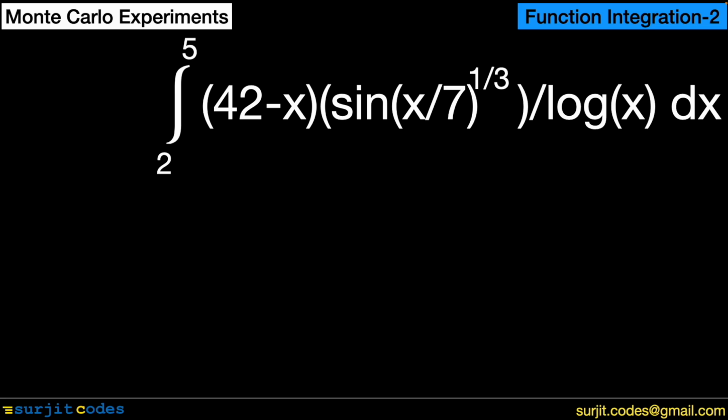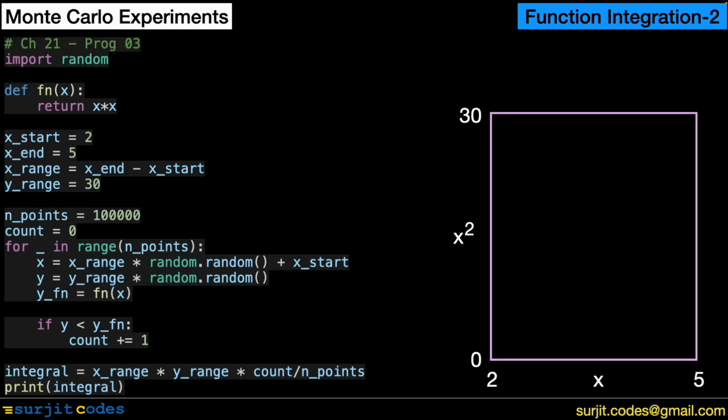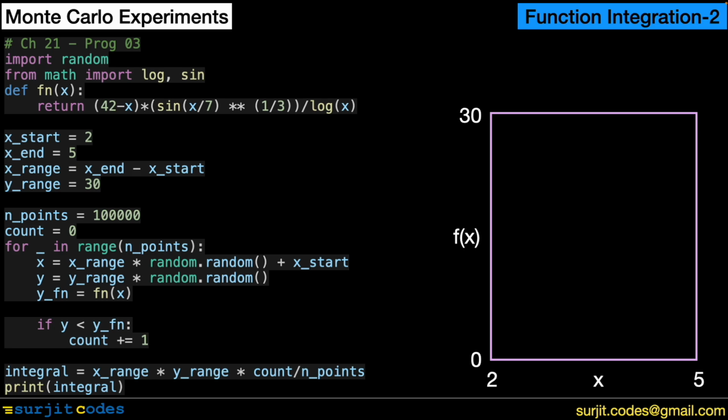But we can readily transform the previous program for this function. We revise the definition of the function and import the log and sine functions in the program. If we now run this program, we get the integral as 74.4, but wait,